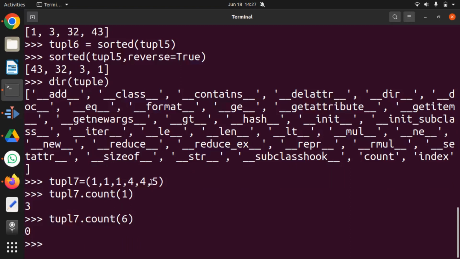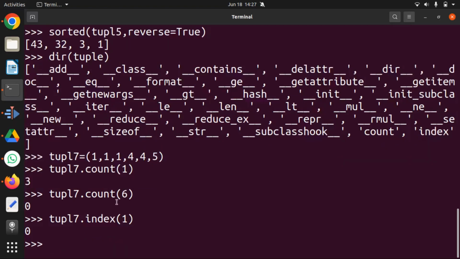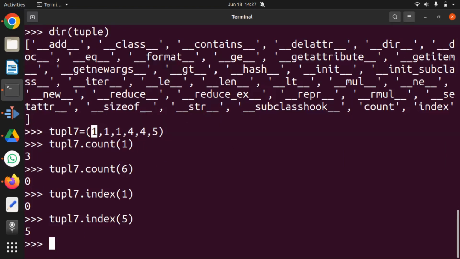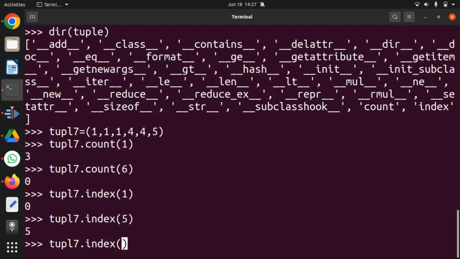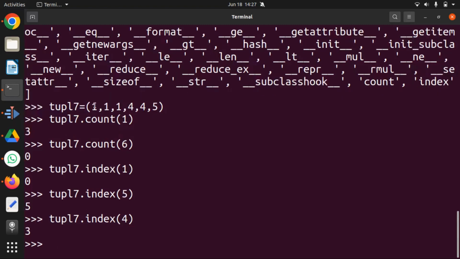The second method available is index. If I want to find the index of an element inside a tuple, I can ask the index method, and pass the value for which I want to find the index. It will give me the first occurrence of the value. So 1 occurs at index 0. If I ask for the value 5, it is 0, 1, 2, 3, 4, the fifth element. The fifth element is the number 5. If I ask for the number 4, third element, so 0, 1, 2, and 3. Number 4 occurs first at the index 3.